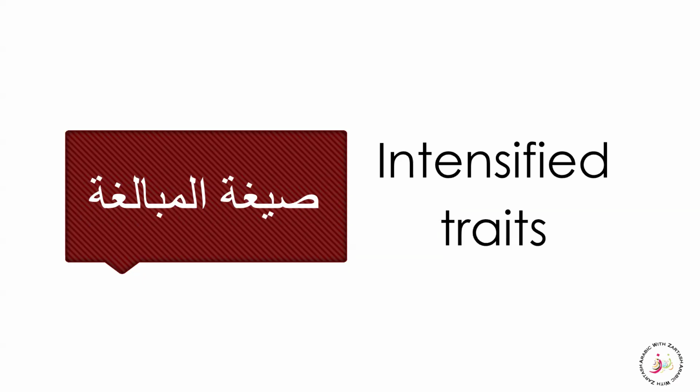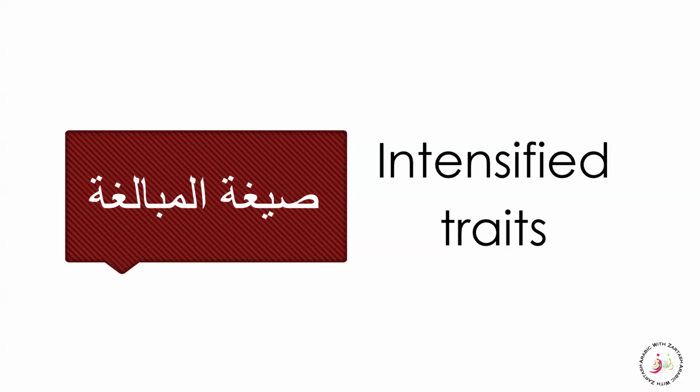Today inshallah we are going to learn about صيغة مبالغة, that are the intensified traits of any entity. In the last session we learned about isim sifa, that is sifa mushabba, and also we compared it with the isim fa'il. We learned that sifa mushabba is a permanent trait, and words like hakimun, qadirun, and karimun are all on the pattern of fa'ilun.